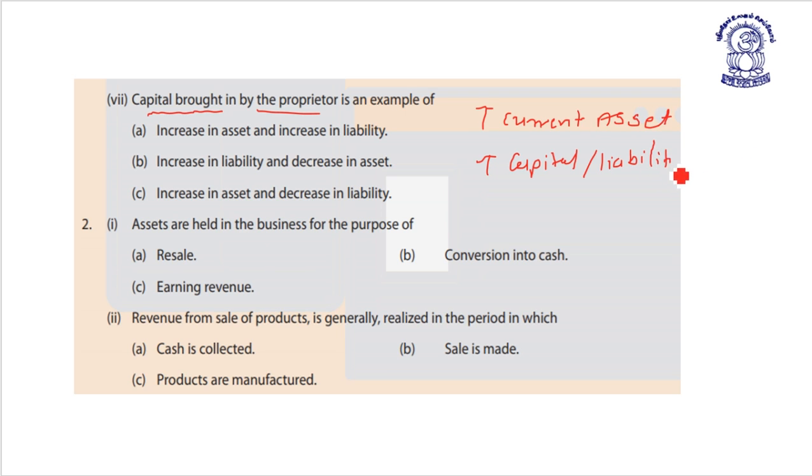Liability of the proprietor. So correct answer is answer A. It increases the asset as well as increases the liability.